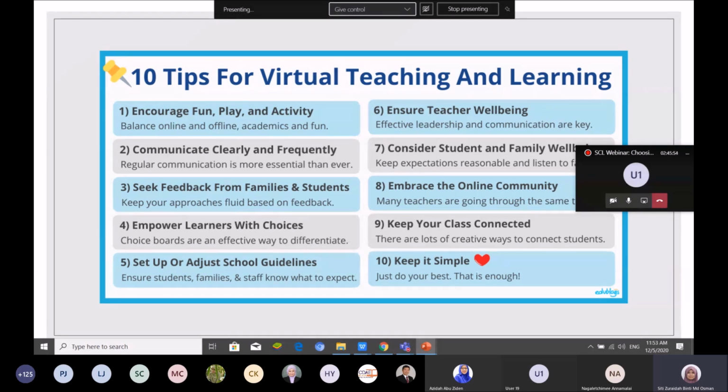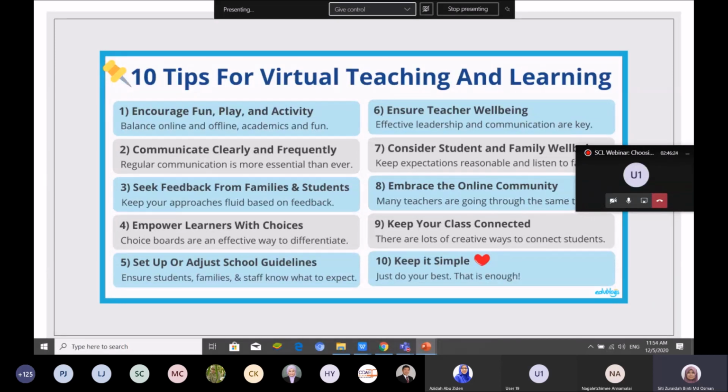And then consider student and family well-being. Our students, are they okay? Some of our students are stressed because their internet bandwidth is very slow, and then they cannot do the video conferencing. They cannot complete the task. They don't know how to ask. So students become stressed. So we need to consider our students' well-being.